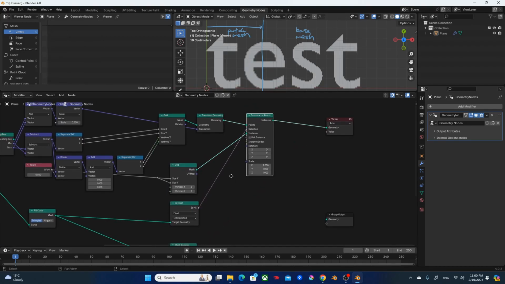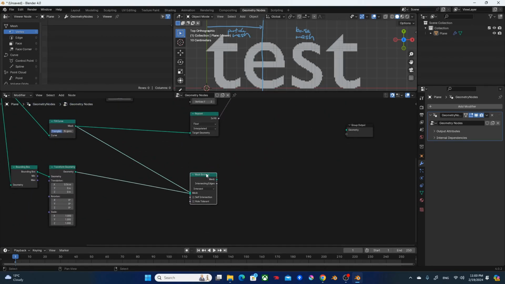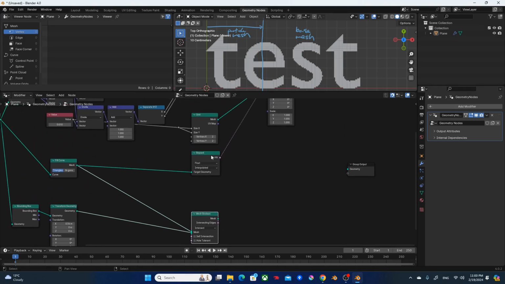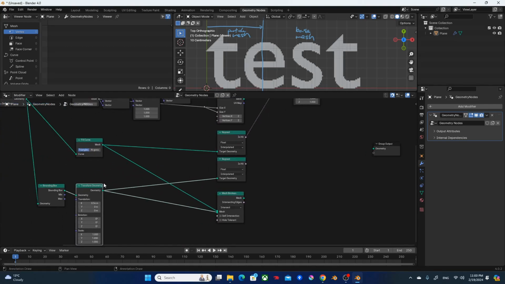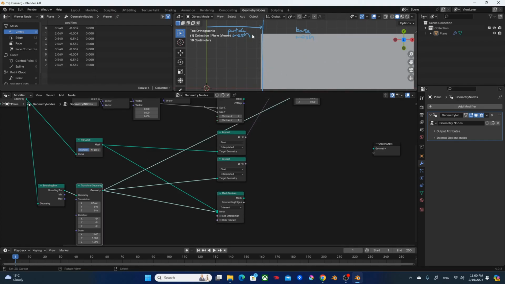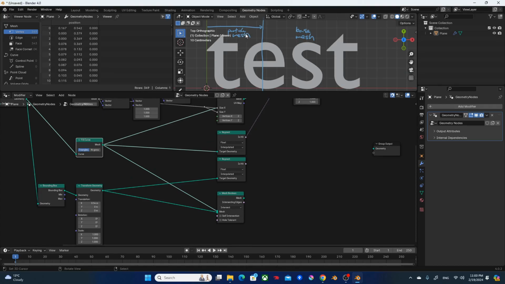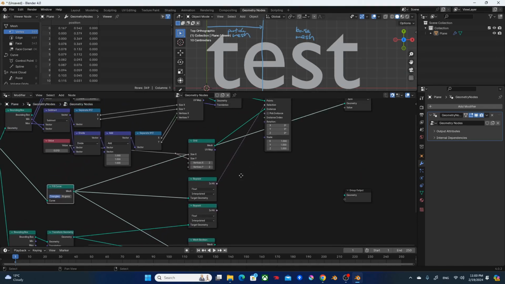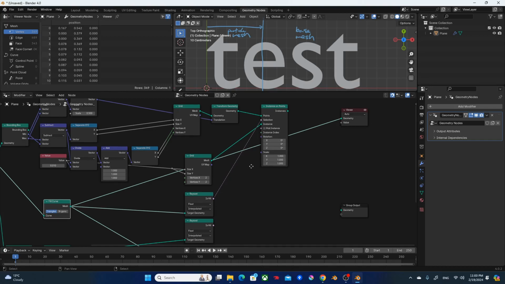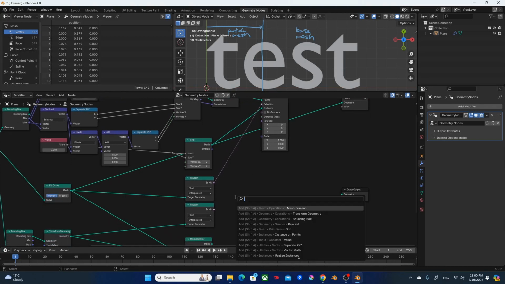For the left side, we can use the mesh boolean, but instead I'm just going to use another raycast. So I'm going to duplicate this raycast, and plug the transform geometry into target geometry. Any part that is not hitting this box, and also that is hitting the text, that's where we want to make the pixelated mesh. So I'm going to use a mesh boolean.